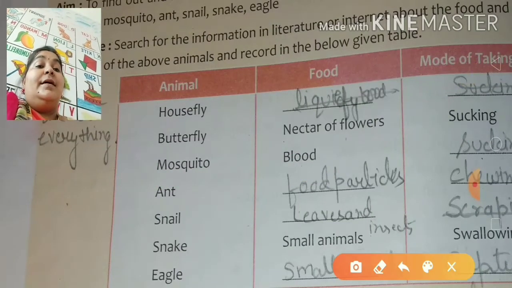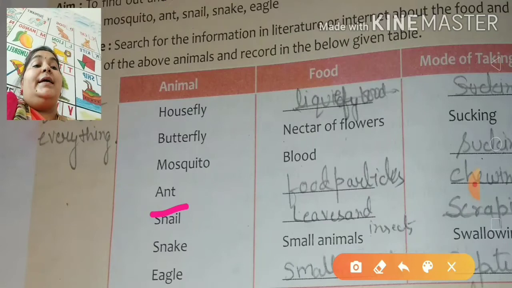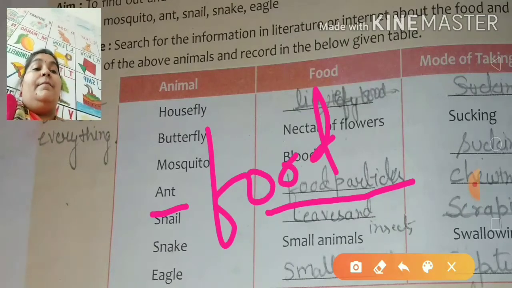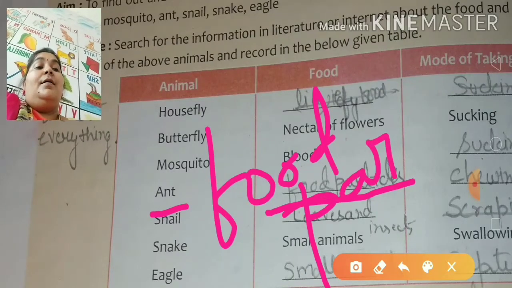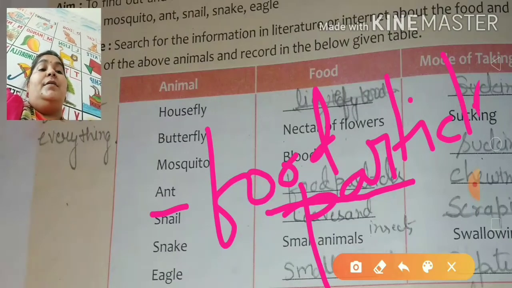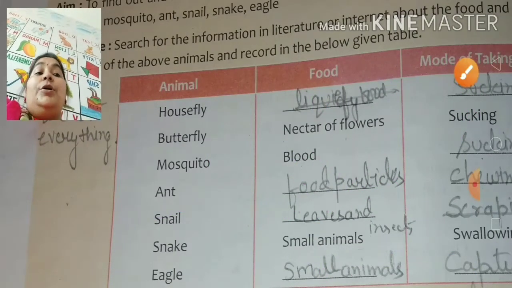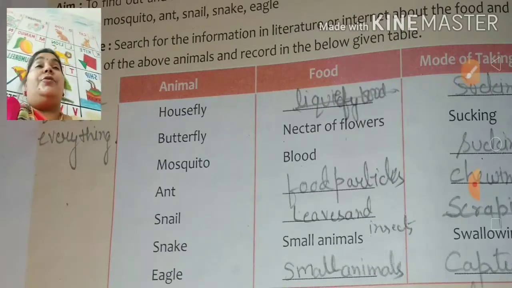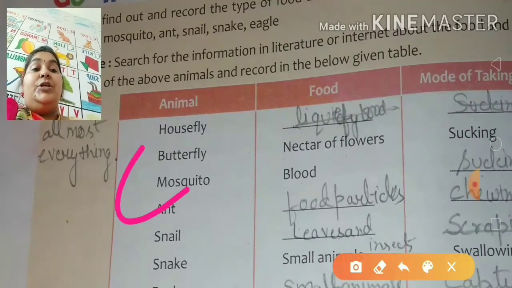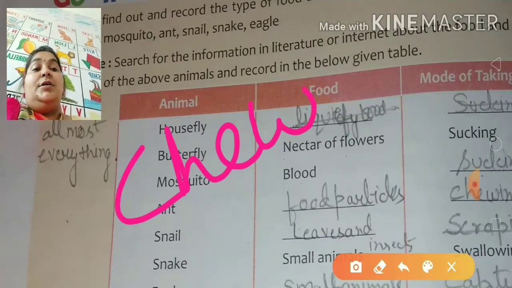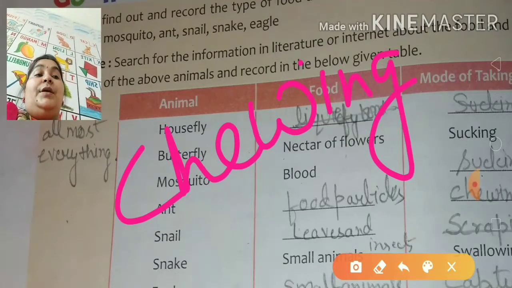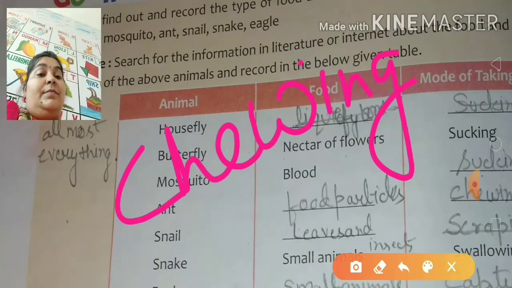Next is ant. What does an ant take as food? It's food particles, P-A-R-T-I-C-L-E-S, food particles. Okay. And the mode of taking food is chewing. Mode of nutrition is chewing, C-H-E-W-I-N-G. Mode of nutrition in ants is chewing. There we complete our number 4.